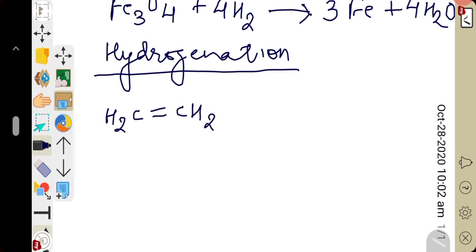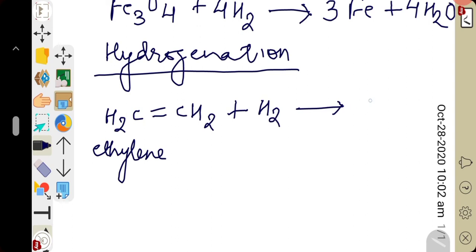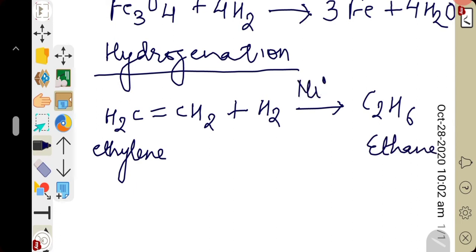Ethylene undergoes hydrogenation to form C2H6, ethane, in the presence of catalyst nickel.